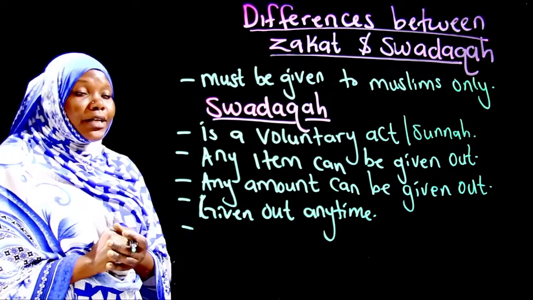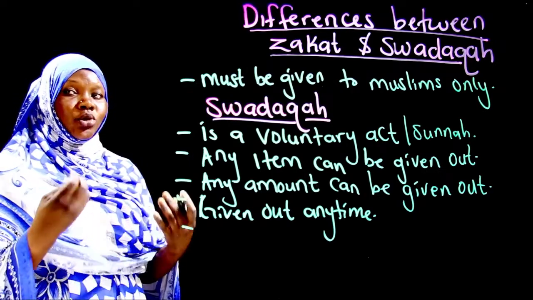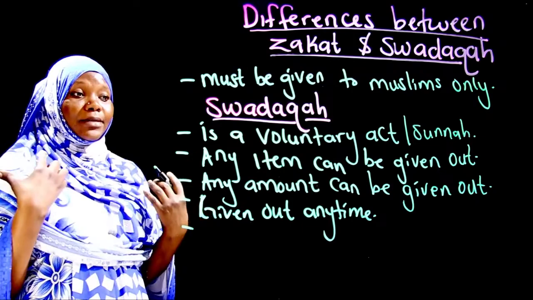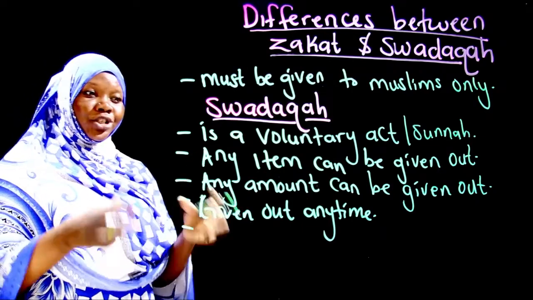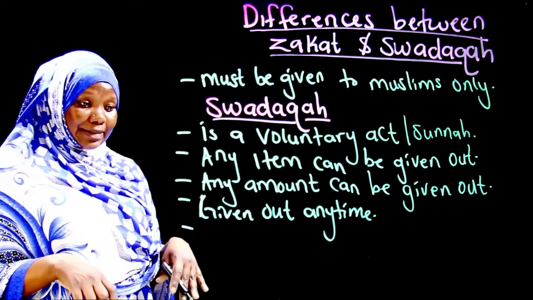Remember, in Zakah we said it has to be given individually, but for Sadaqa you can decide to give out Sadaqa on behalf of my parents, on behalf of my children, or on behalf of my brothers or my family members.